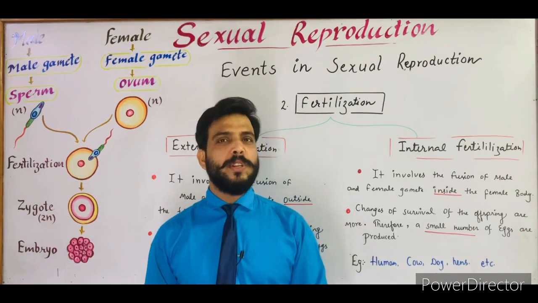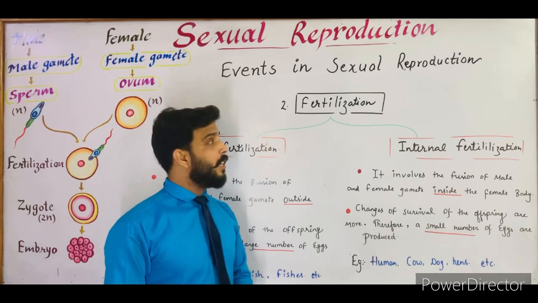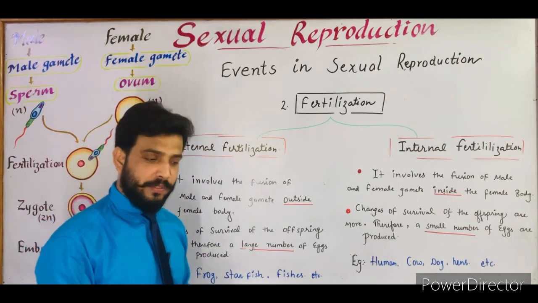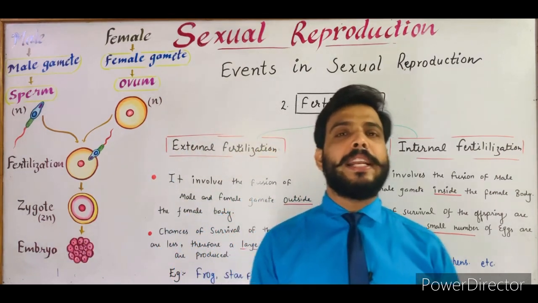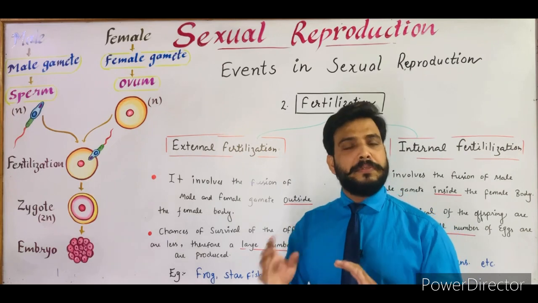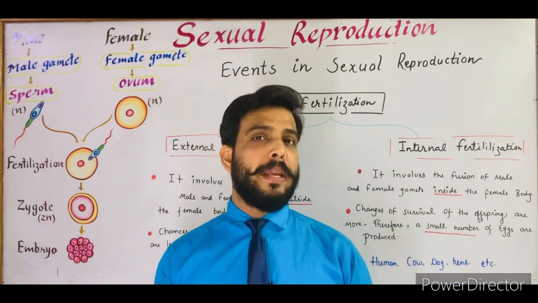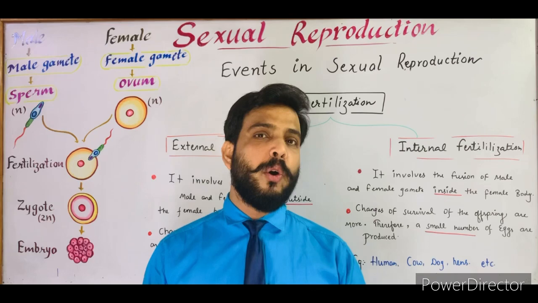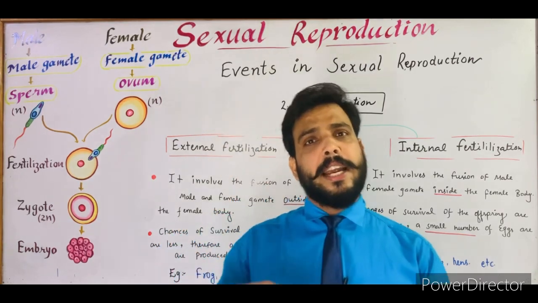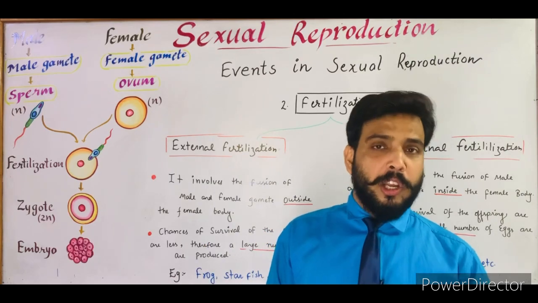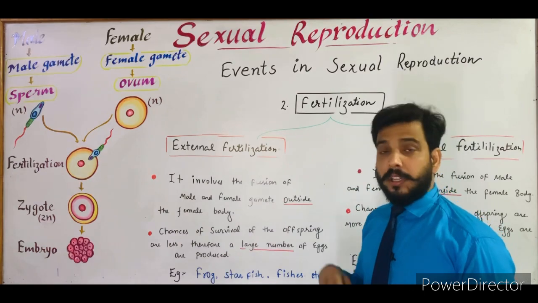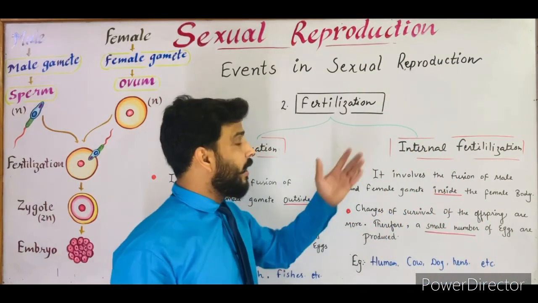So students, now we'll talk about the fertilization event. It is the second step in the events of sexual reproduction. As I described before what fertilization is, but still I will tell you the definition again. Fertilization is a phenomenon in which male and female gametes fuse together to form a diploid zygote. Now this fertilization takes place inside the body or outside of the body. On the basis of this, fertilization may be of two types, external fertilization and internal fertilization.